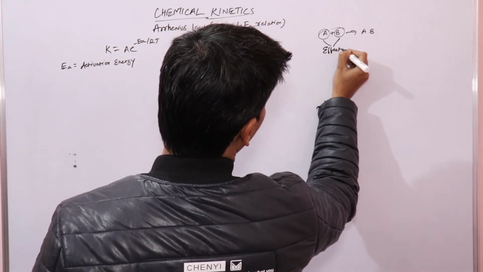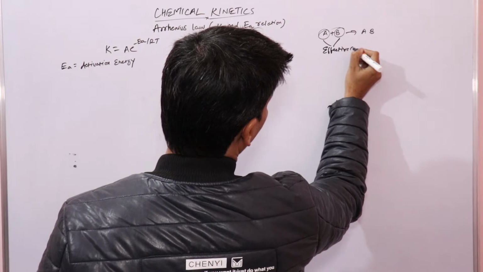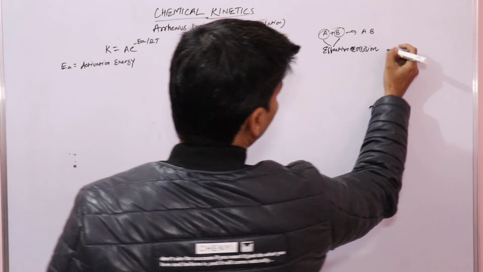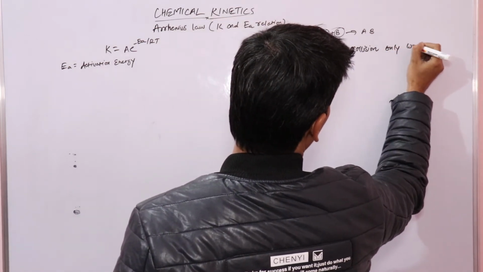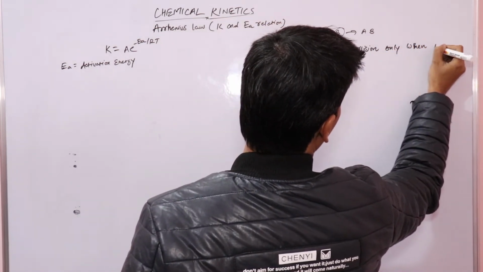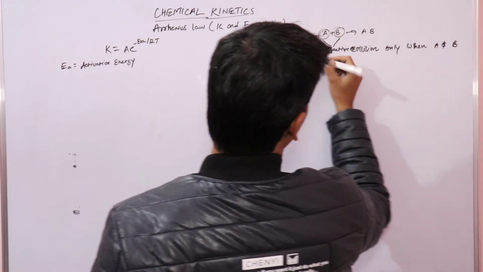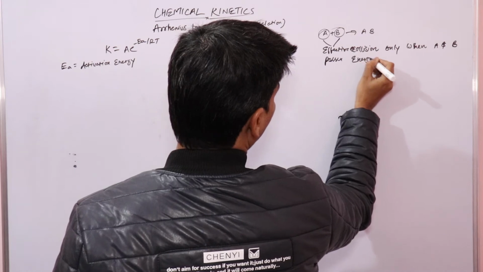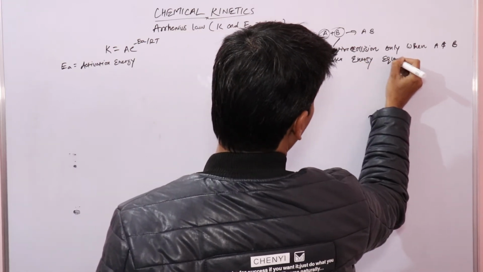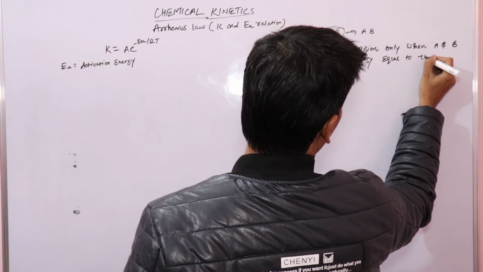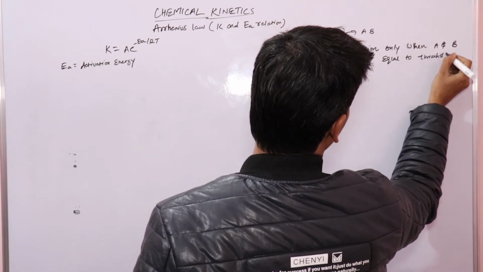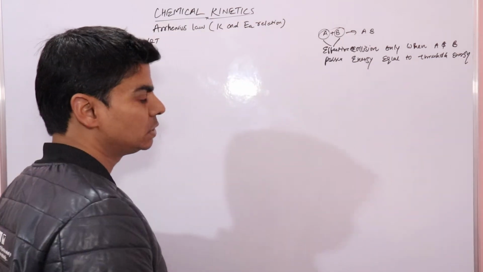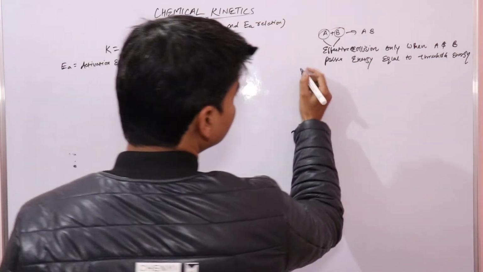So these will undergo effective collision only when A and B possess energy equal to threshold energy. So what about molecules that have energy less than threshold energy?